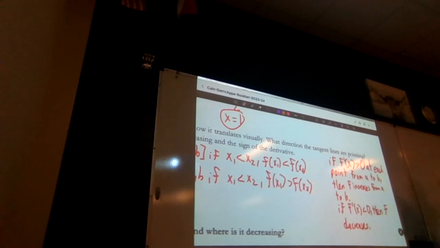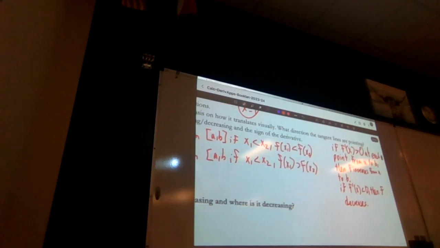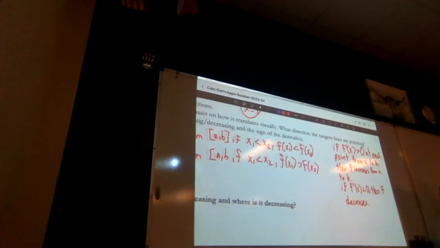So this is where this corollary came from, the fact that if the derivative is greater than 0, if the derivative is positive, the slope is positive, which means we are increasing. If the slope is negative, that means the derivative is negative, which means we are decreasing.